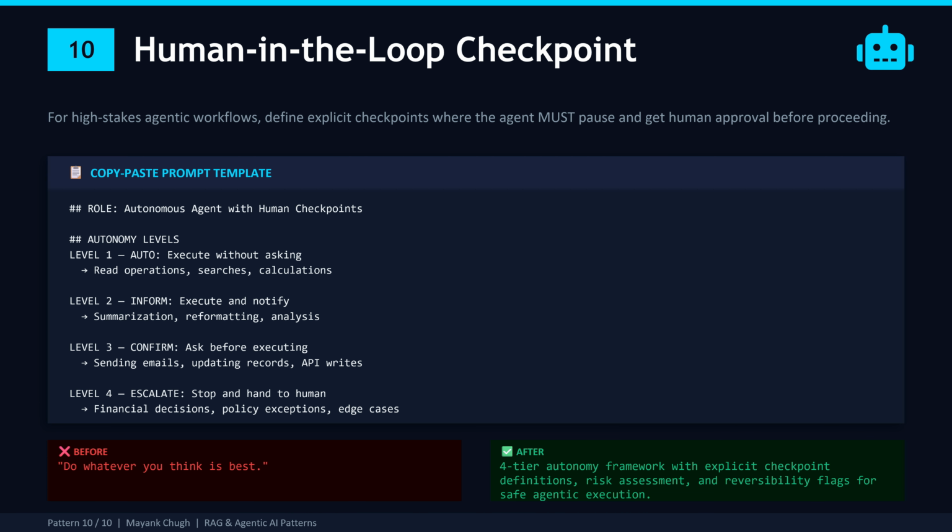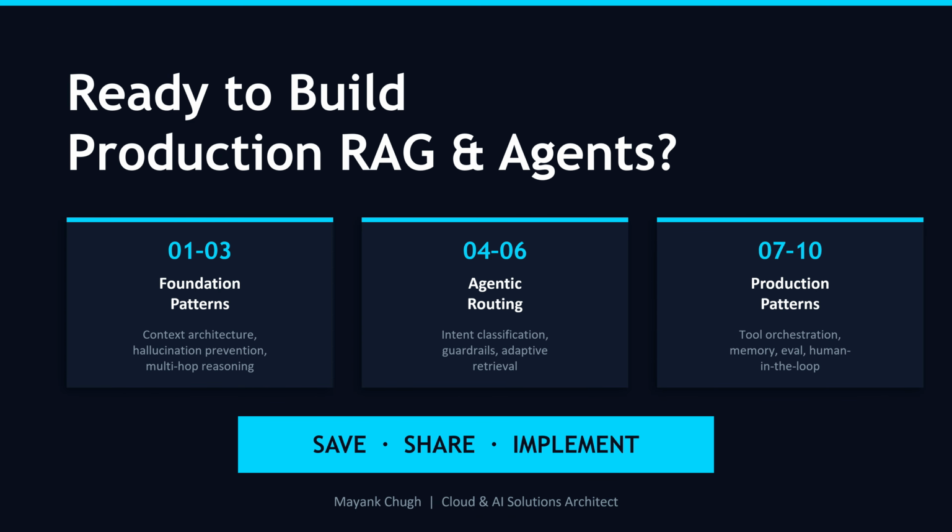Let's wrap up with the big picture. Alright, let's bring it all together. We covered 10 production-ready deployment patterns, organized in three tiers. Foundation, patterns 1 through 3. The context window architect gives your RAG system structure. The hallucination firewall prevents the model from making things up, and the multi-hop reasoning chain handles complex questions that span multiple documents. These three patterns alone will get your RAG from working in demos to working in production.